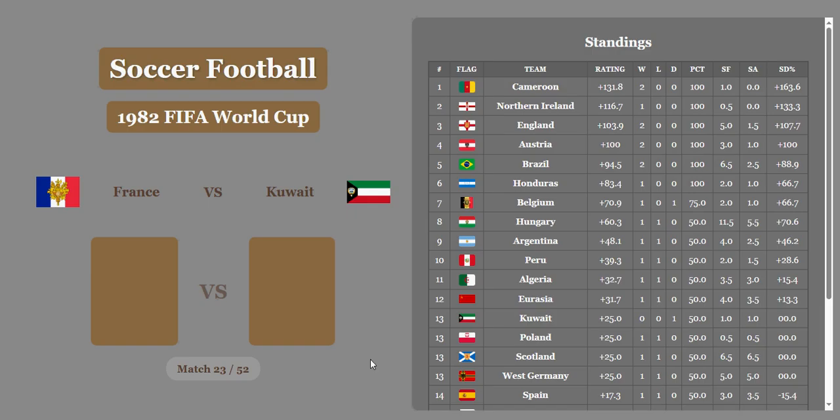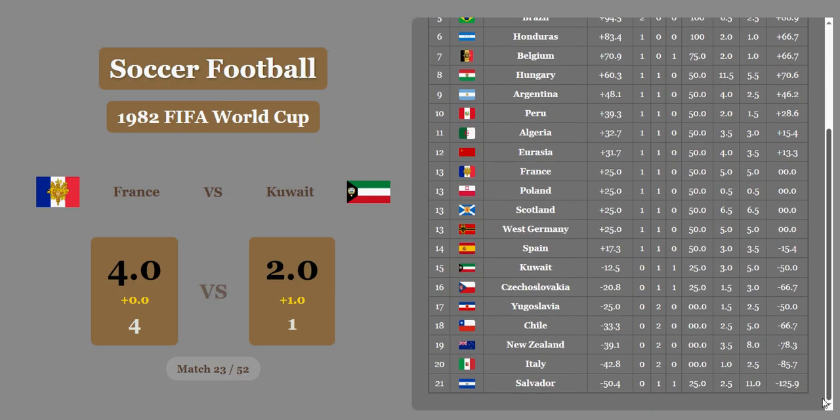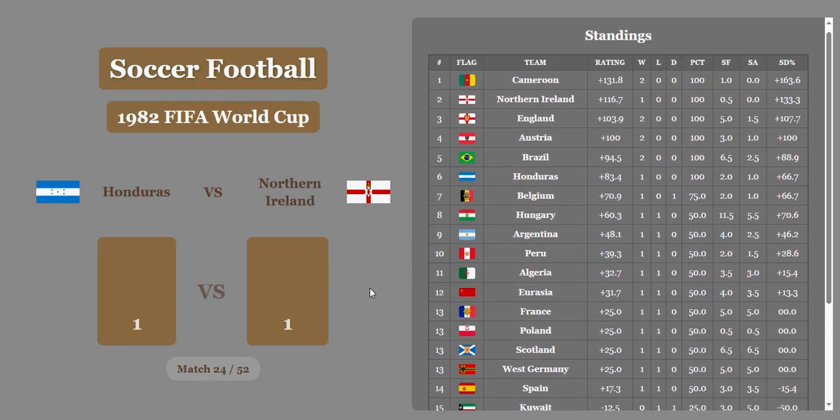France versus Kuwait. 4-1. France wins it easily. Kuwait's going to get a whole goal to cut the lead in half after economics are considered. But after a big draw that Kuwait opened up with, they now get a loss, and they're in 15th place. France up in 13th, tied with Poland, Scotland, and West Germany.